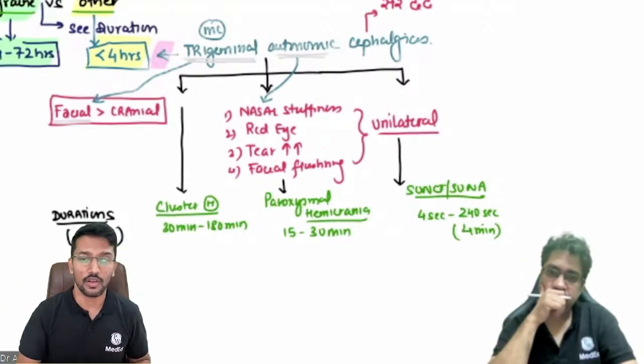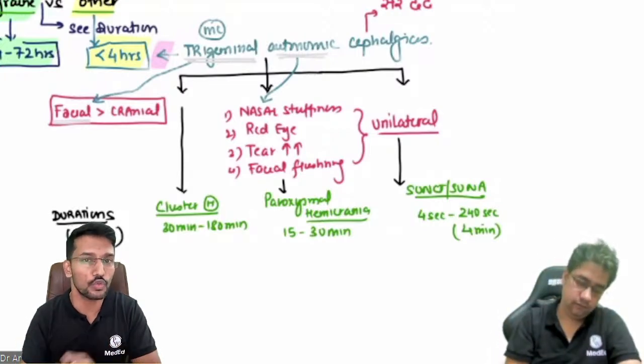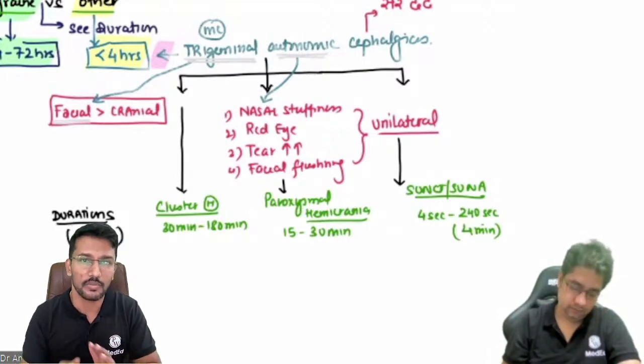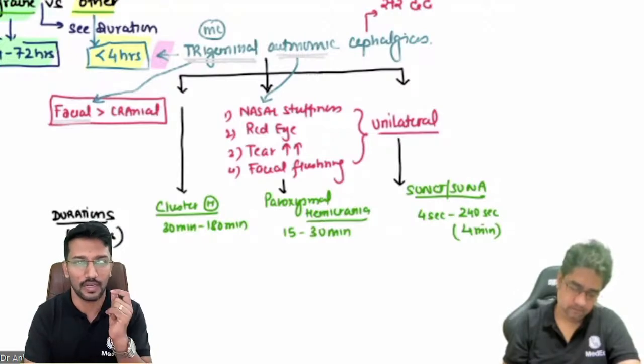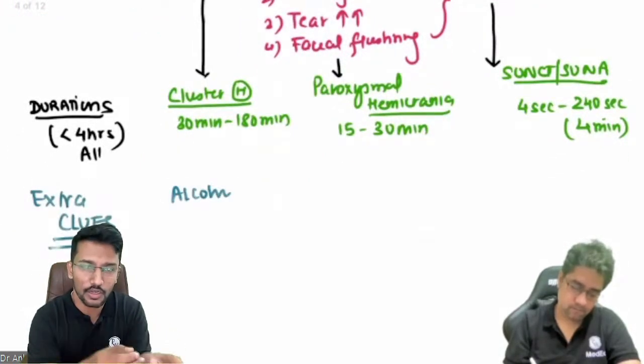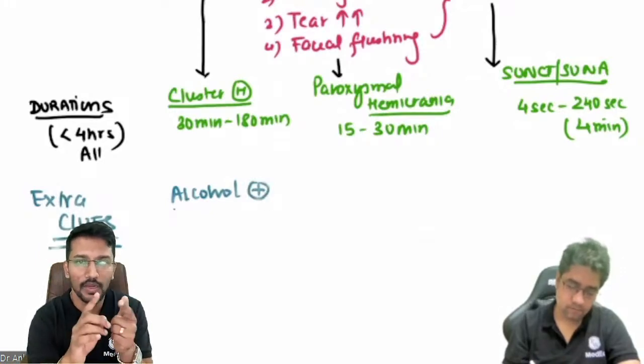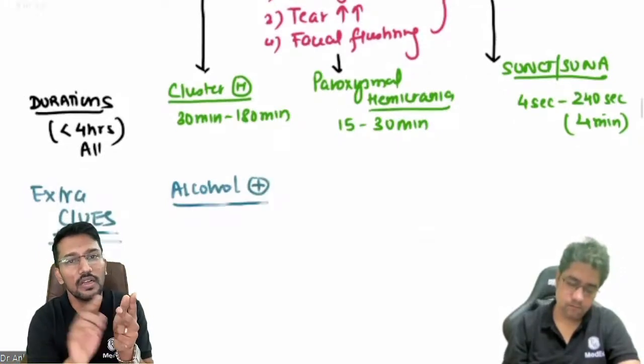Now, examiners are also courteous enough to give us extra clues for the diagnosis. What are the clues to look for? If it is cluster headache, the examiner will have a tendency to mention two things. Number one, he will mention alcohol as a precipitating factor. And this question has been asked repeatedly. Alcohol is a precipitating factor for which of the following types of headaches? Cluster headache. Number two, he will mention seasonal clustering.